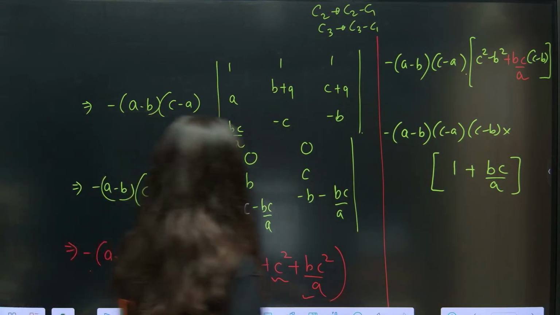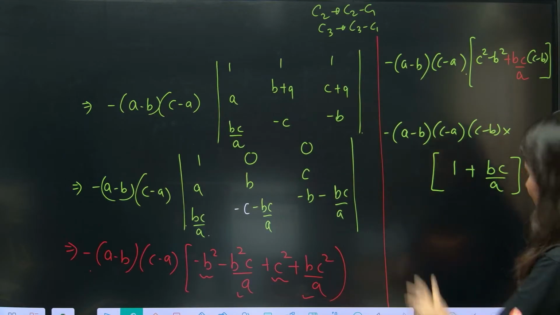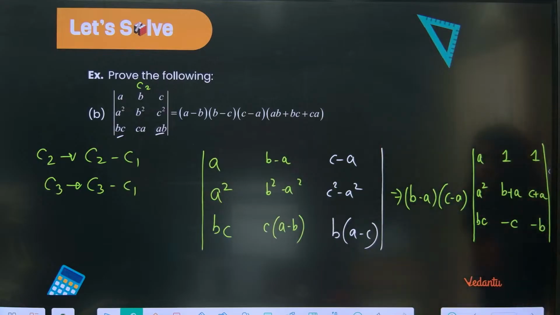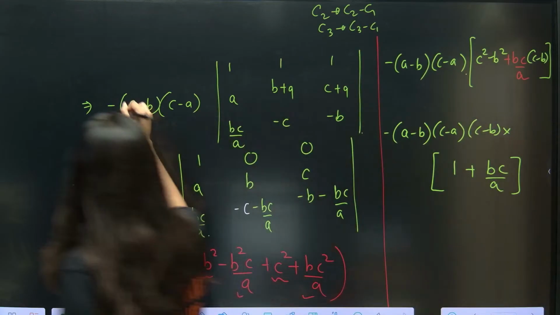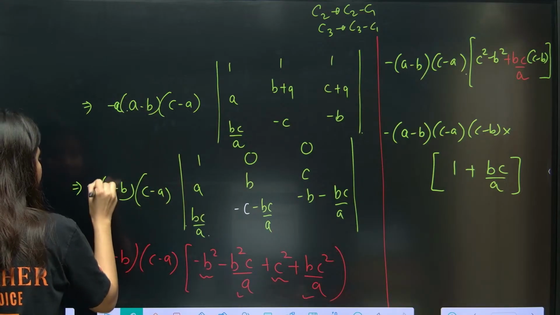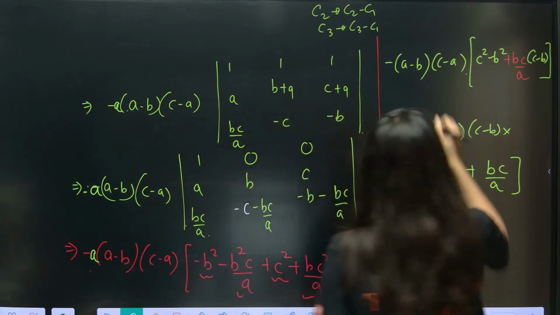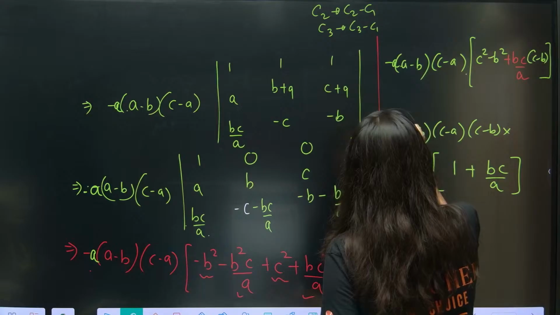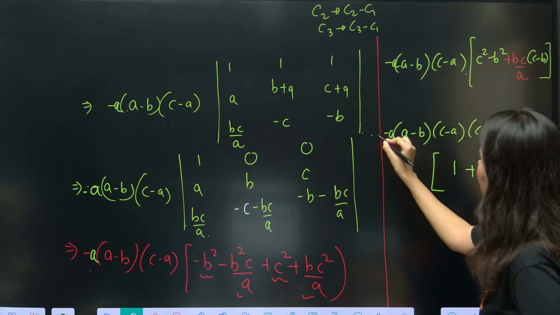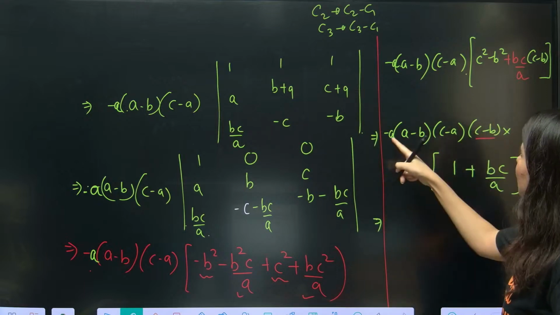And one more thing, because you have taken A common, see, you have taken A common. Can you just go back? I told you A is taken common, so A is also already outside. This is minus A, this is also minus A. Everything is having minus A outside. Minus A, minus A. So minus A is already there. Correct? So now minus A, if you just adjust over here, minus A.